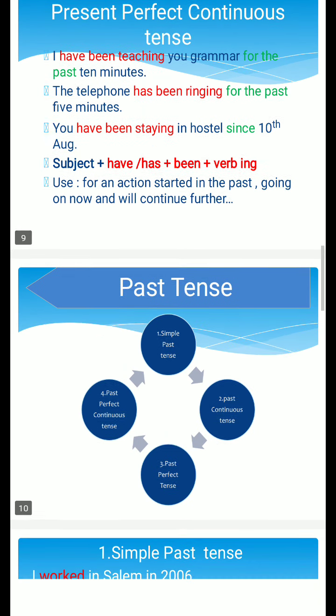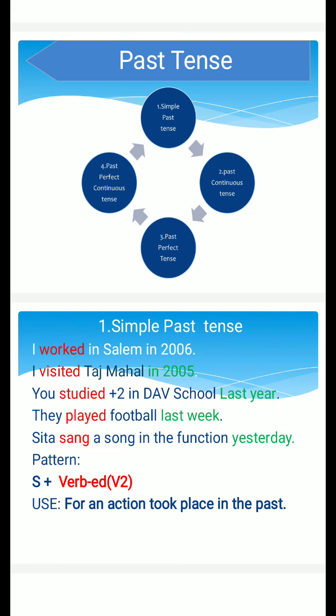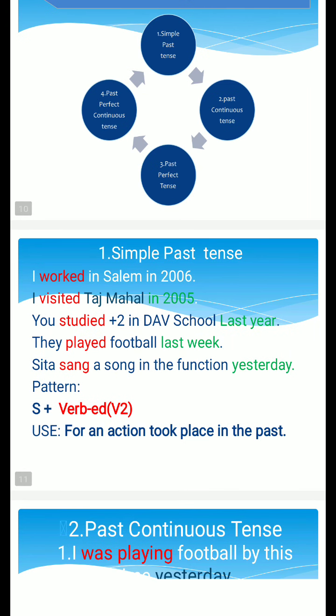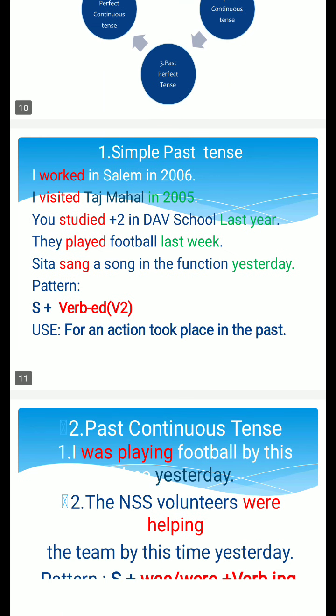Next, we are going to look at past tense. Like present tense, past tense also has 4 subtenses. They are simple past tense, past continuous tense, past perfect tense, past perfect continuous tense. First one, simple past tense, which is given in the 11th slide.